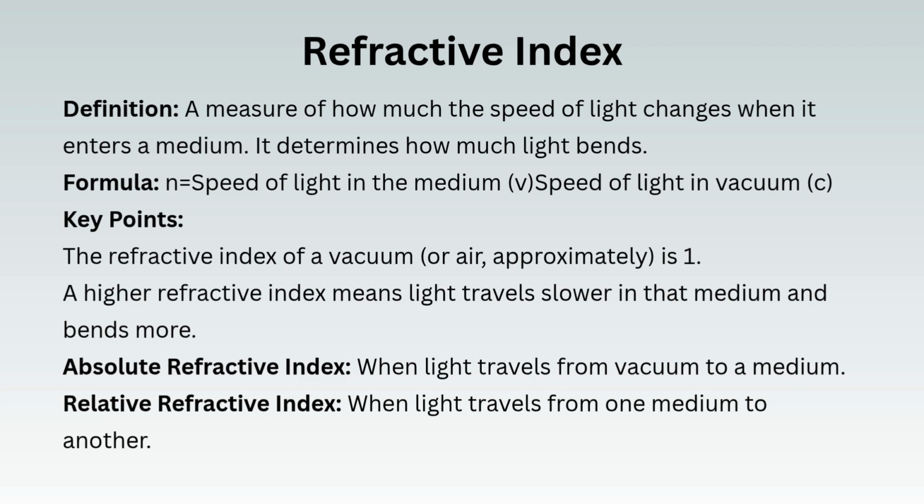Formula: n is equal to the speed of light in vacuum, c, divided by the speed of light in the medium, v. Key points: the refractive index of a vacuum, or air approximately, is 1. A higher refractive index means light travels slower in that medium and bends more. Absolute refractive index: when light travels from vacuum to a medium. Relative refractive index: when light travels from one medium to another.